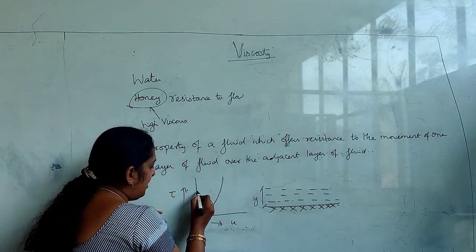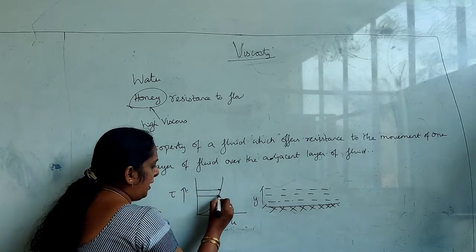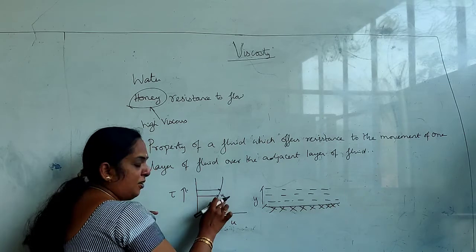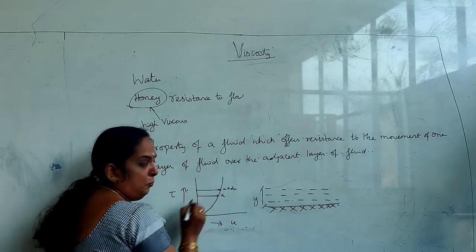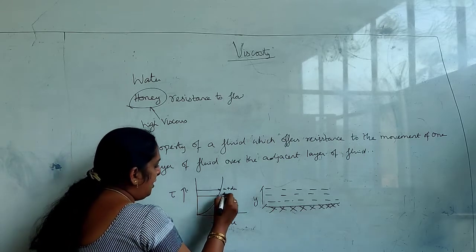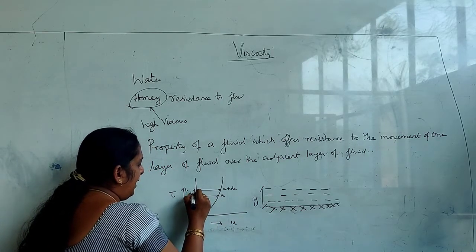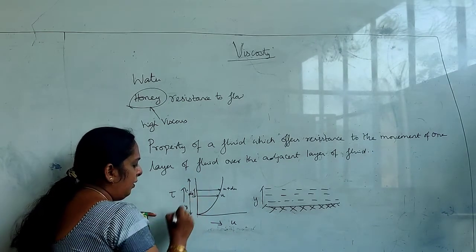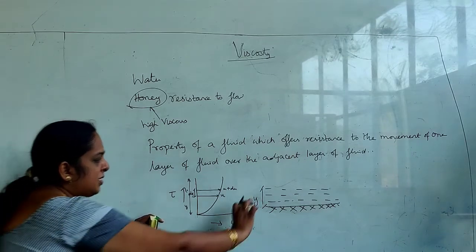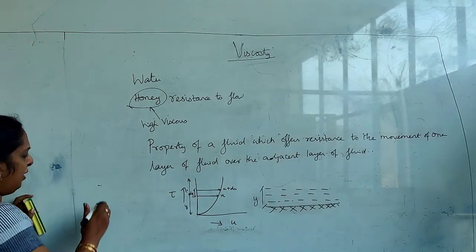Consider any two points in the fluid element. The first point is moving with the velocity u, and here it moves with the velocity u plus du. This distance is dy, while the entire distance is y. So what do you infer from this?